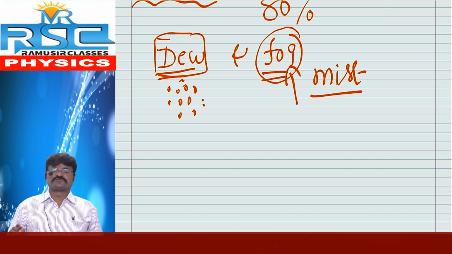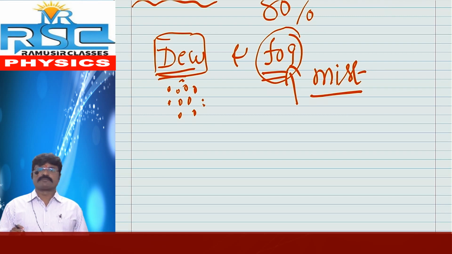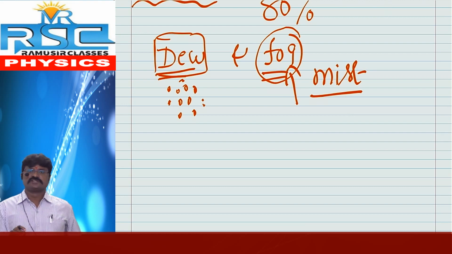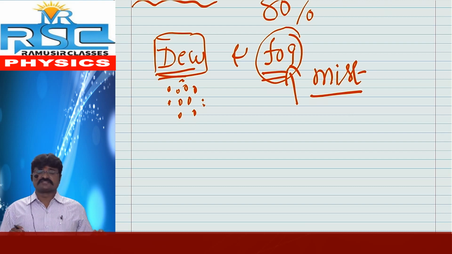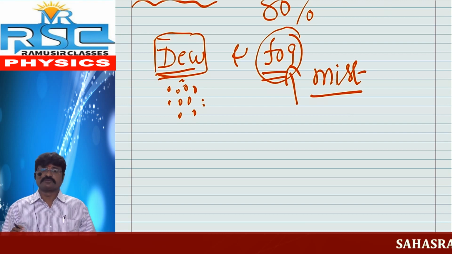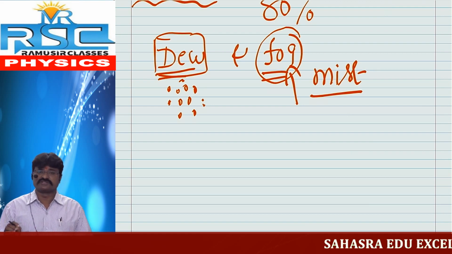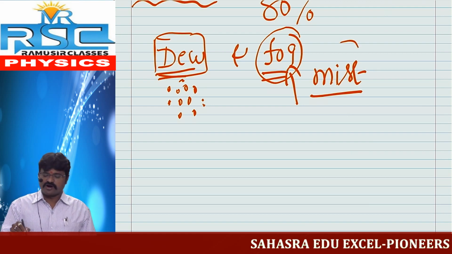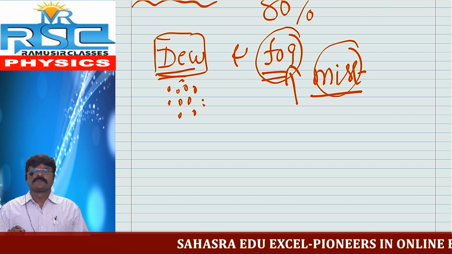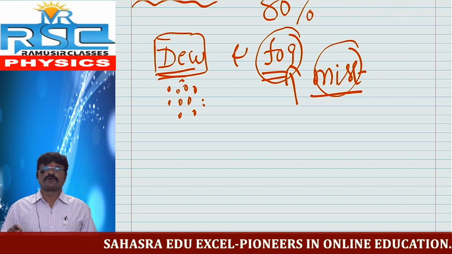And the next one is fog. Fog is also one of the most important applications of condensation. In winter season, the temperature gradually decreases, and gas is converted into liquid. These liquid droplets are mixed with dust particles and can form a mist layer. A thick mist layer is called fog.